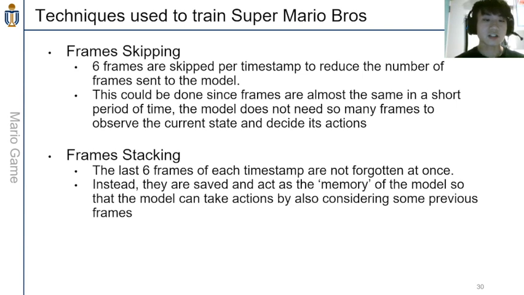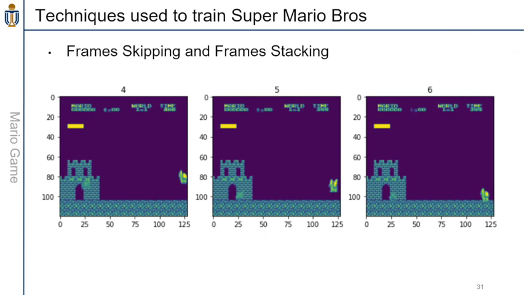Next, the last technique we use is called frame stacking. In our project, we stack the last 6 frames of each timestep. So the frames are not just seen by the model and then forgotten at once. Instead, they are saved and act as the memory of the model, so that the model can take actions by considering not only the current state, the current screenshot, but also the previous frames to make decisions.